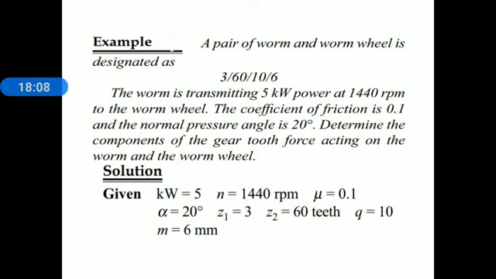Z1, number of starts, is 3, Z2, number of teeth on worm wheel, is 60, diametral quotient q is equal to 10, module m is equal to 6 millimeter, power is 5 kilowatt, speed of worm N1 is equal to 1440 rpm, mu is equal to 0.1, and normal pressure angle alpha is equal to 20 degree.